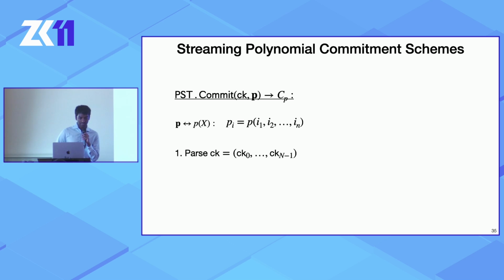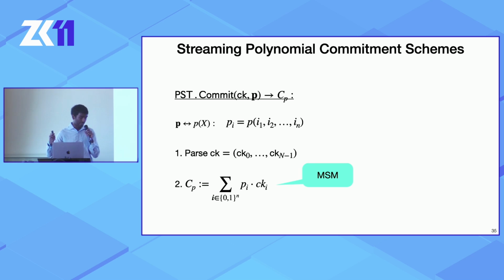The first thing the prover needs to do while committing to something is also interpret the commitment key as a table of group elements, and the polynomial is a table of field elements, and you essentially compute an MSM of this group vector with respect to the field vector to obtain your commitment. This can also be thought of as an inner product argument between these two things, and well, I don't show this in this talk.